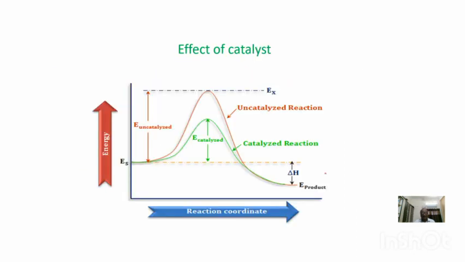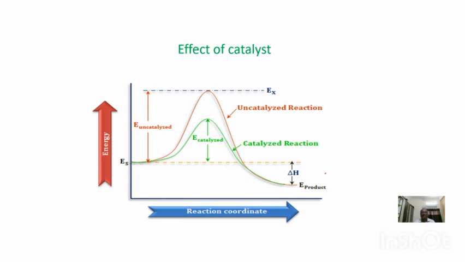Another factor which influences the rate of reaction is effect of catalyst. What is the meaning of catalyst? The substance which can increase the rate of reaction when it is added to the reaction. The catalyst will participate in the reaction, it increases the rate of reaction, and finally it is released in the same quantity at the end of the reaction. In many organic reactions, we can observe this feature. With the help of this graph, we can explain the effect of catalyst on rate of reaction.